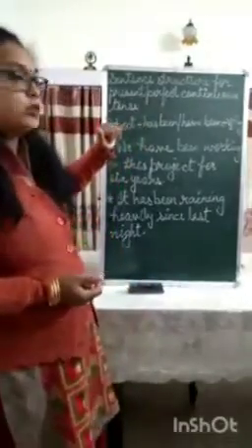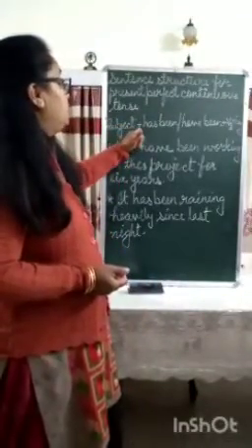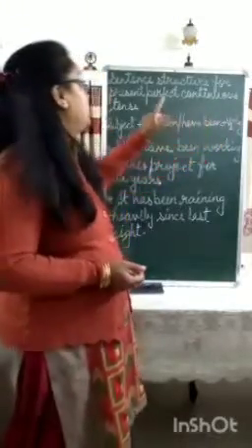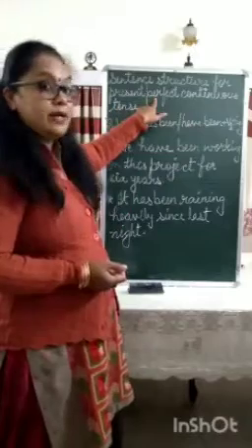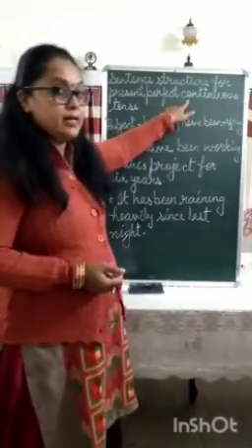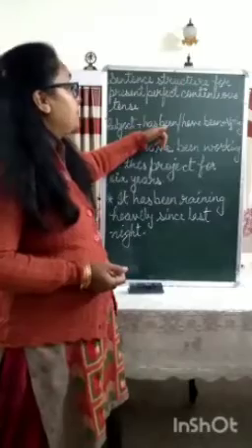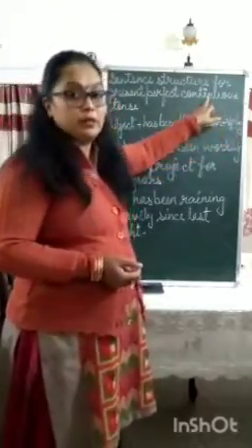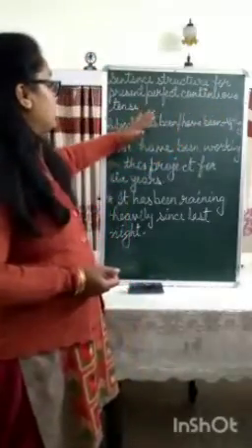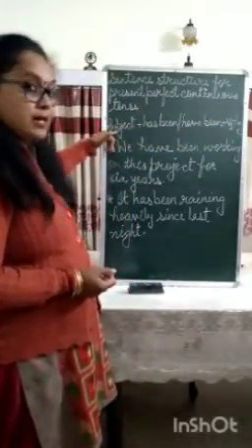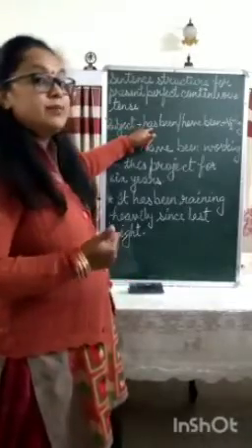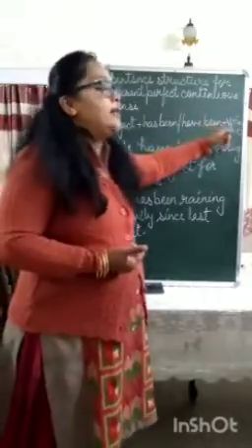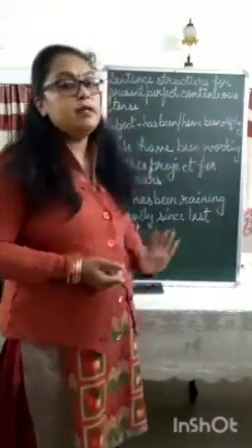Now, what will be the sentence structure for present perfect continuous tense? The structure will be subject plus has been or have been. Remember, because it is present perfect and continuous tense, you have to add been with has and have, plus the ing form of verb because it is continuous. So the subject is followed by has been if the subject is singular, have been if the subject is plural, and then the ing form of the verb and the remaining information.